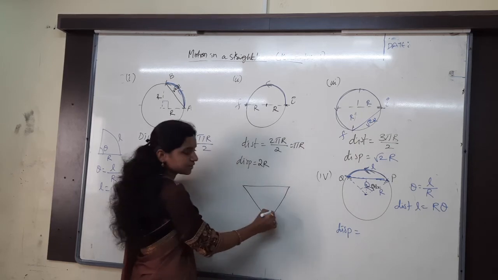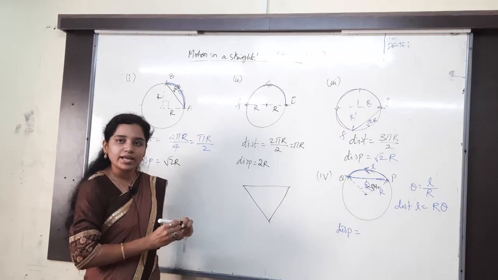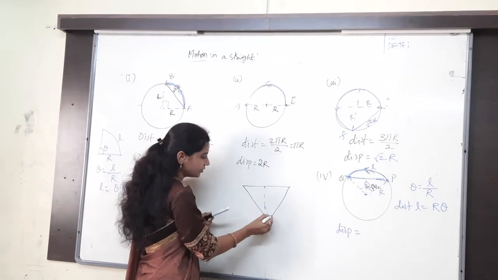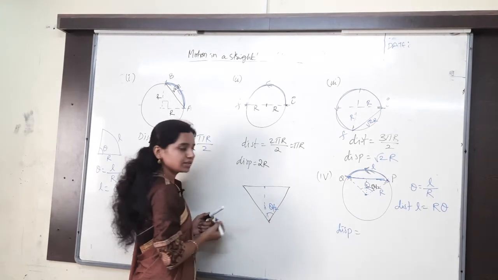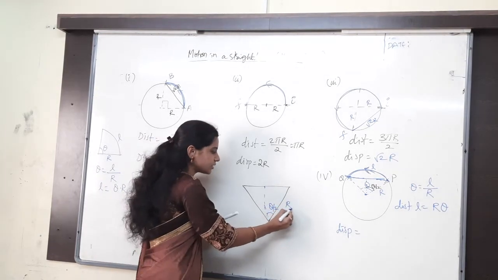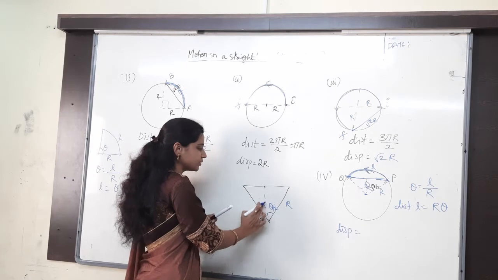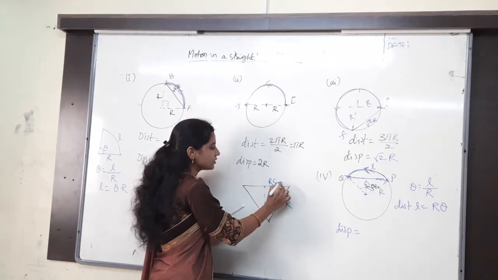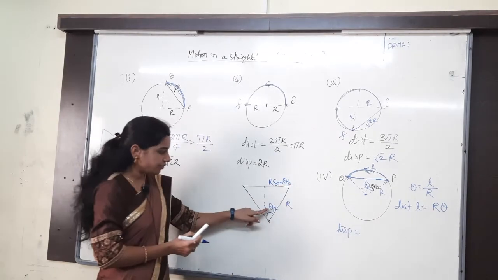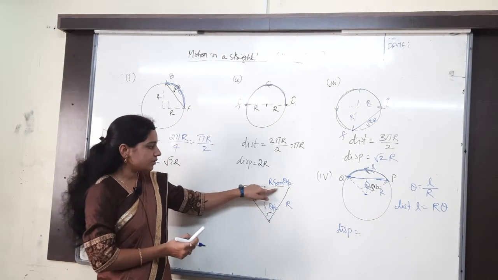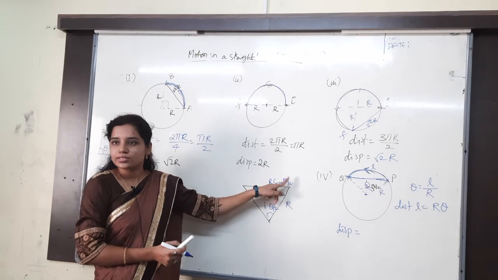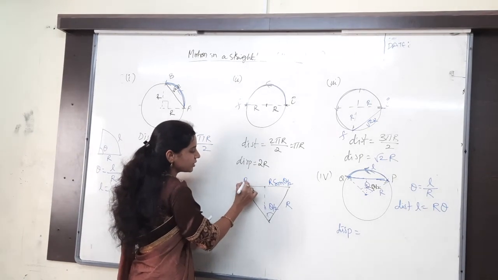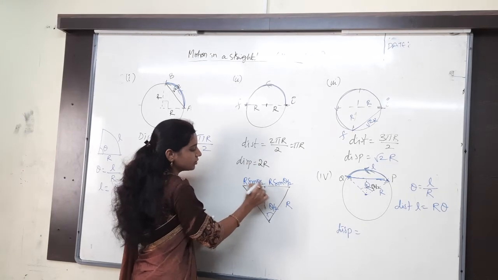So total angle, how much did I say? Theta. Total angle is theta. Now I am just dividing it exactly in half, so this will be theta by 2. Then this is r, this is theta by 2, so the adjacent side will be r cos theta by 2. Opposite will be what? R sin theta by 2. Of course for this theta by 2, this side is opposite only. If this half is r sin theta by 2, this half also is r sin theta by 2 only.